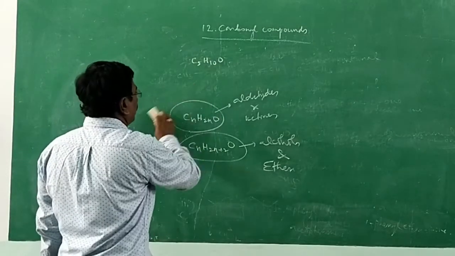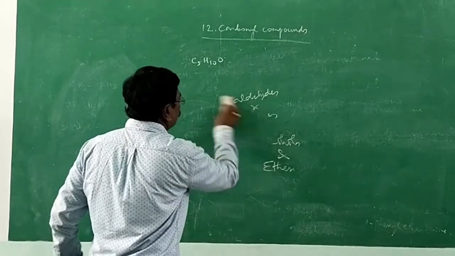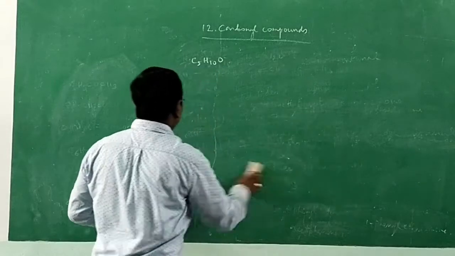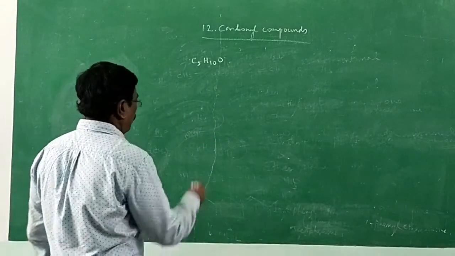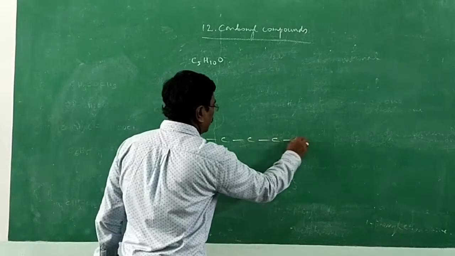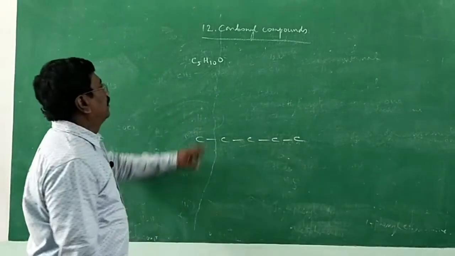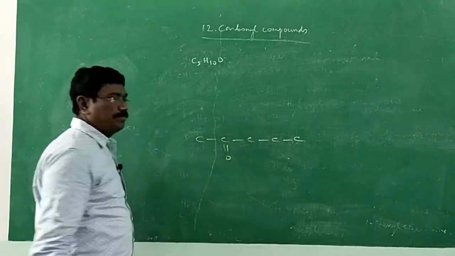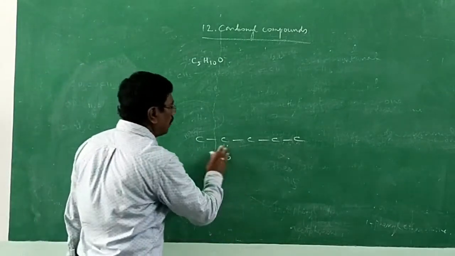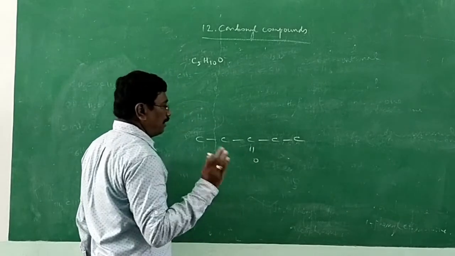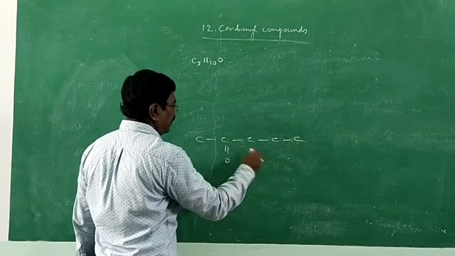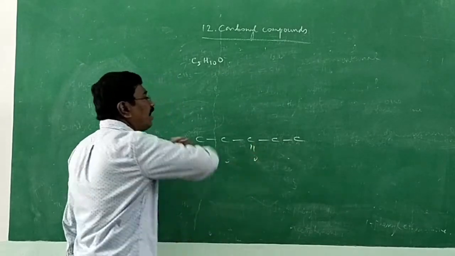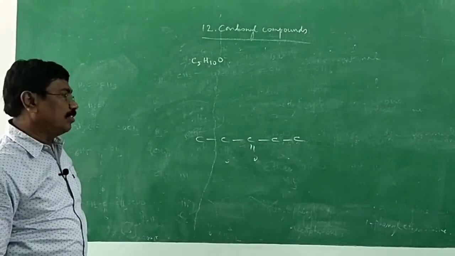Now it is an aldehyde or ketone. They asked only ketones. How many possible ketones? Let us try. 1, 2, 3, 4, 5. It should have a ketone, so the carbonyl group can be here. Two possibilities, second or third, if all the carbon atoms are linked with one another continuously.